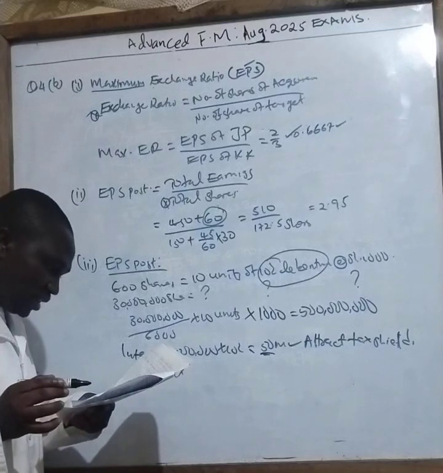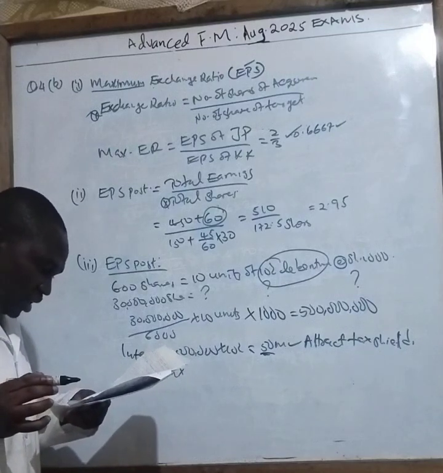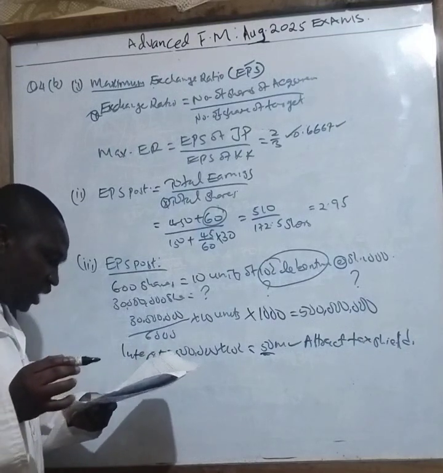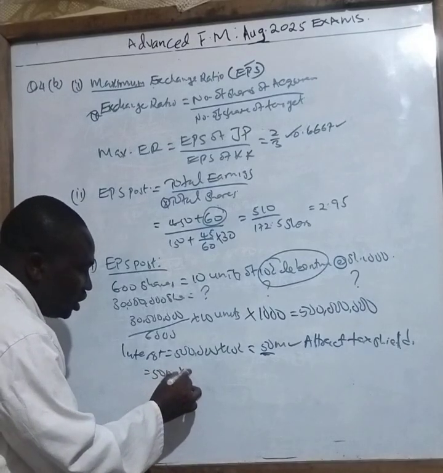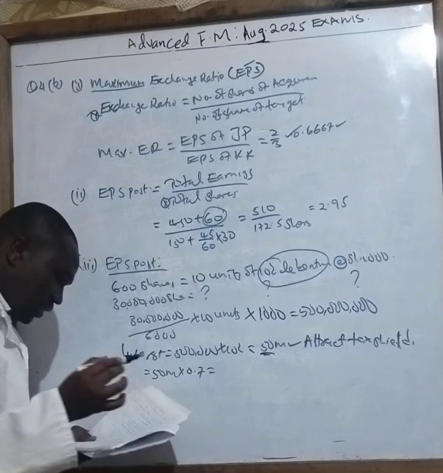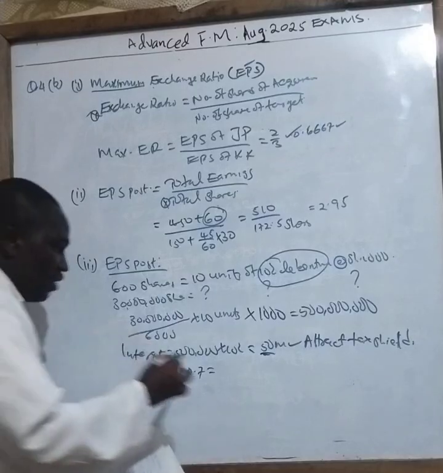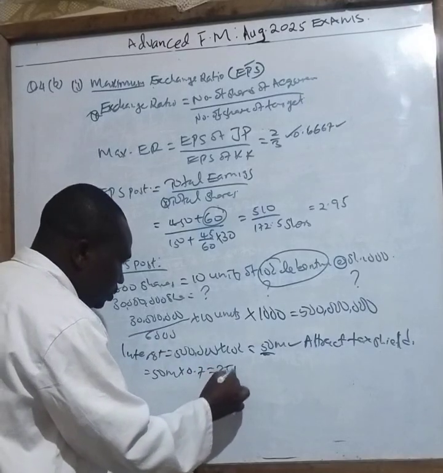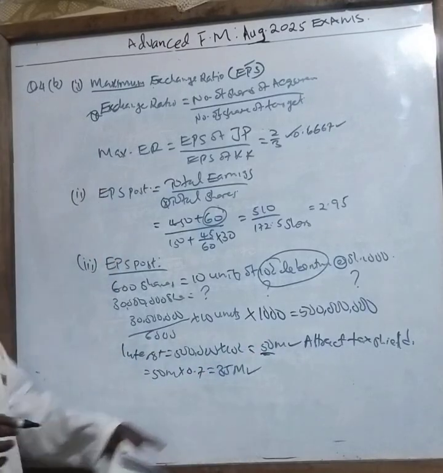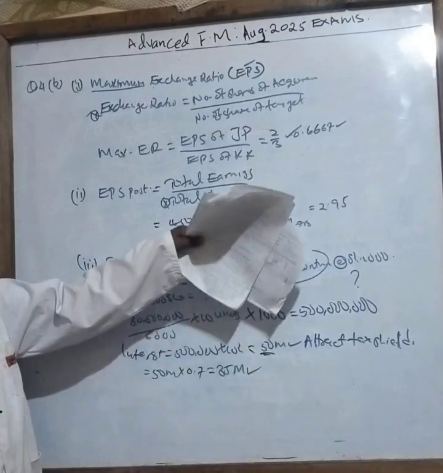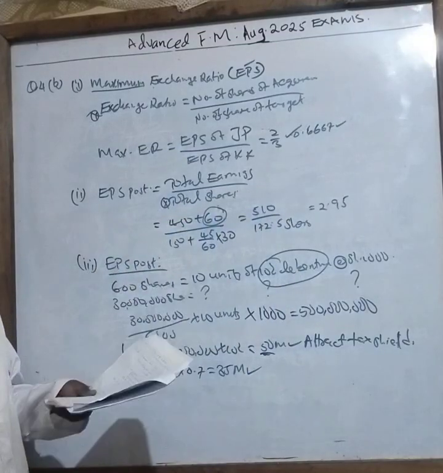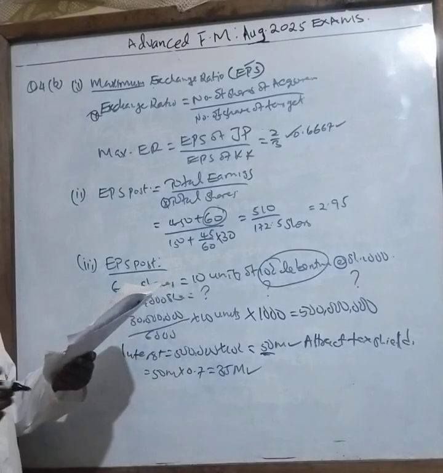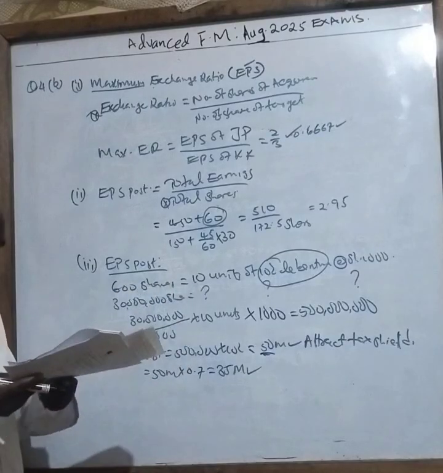So it will be 50 million times the tax shield. How much is this tax shield? What was the tax figure, class? It was 30%. So it means 100 minus 30 is 70. Like that. So your answer there should be 35 million. So this is the figure that should remain here, but not that particular element. Now I'm through with that.